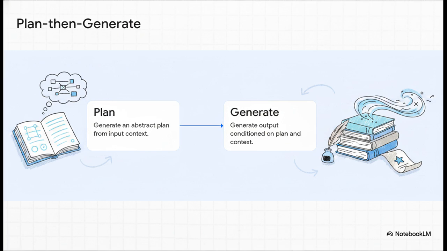Think of it like writing a book. You wouldn't just sit down and start typing word by word with zero idea where the story is going, right? You'd write an outline first. Well, PTG models do exactly this. Step 1, generate a high-level abstract plan from the context. Step 2, generate the final output sequence based on that plan. Models like Planner use this approach to ensure the final output stays globally coherent. It acts as a structural guide before the token-by-token generation even starts.